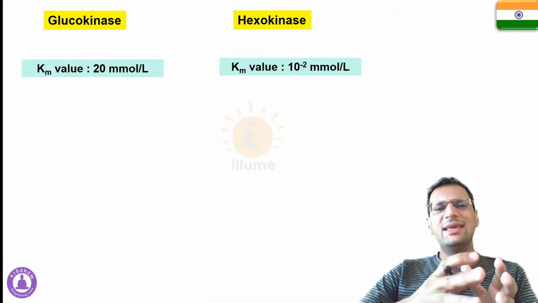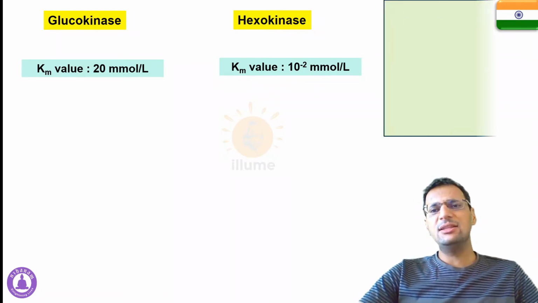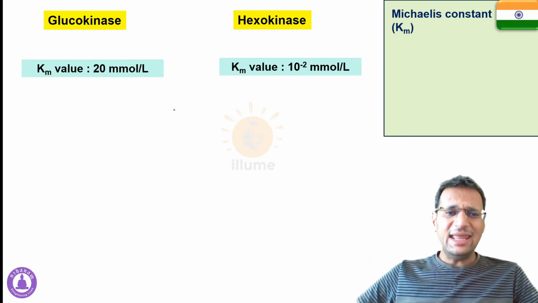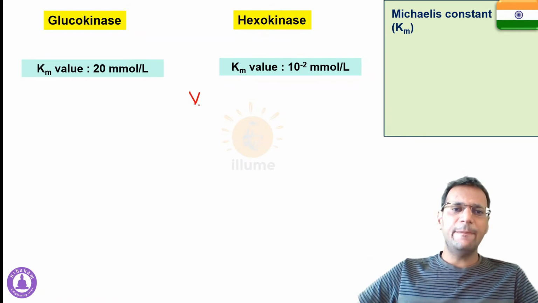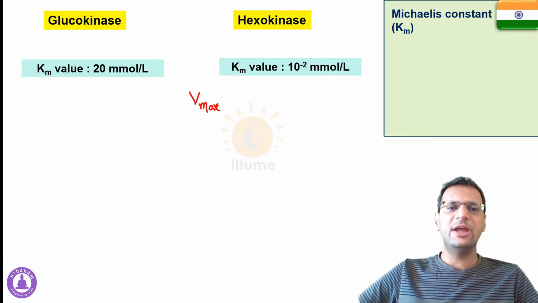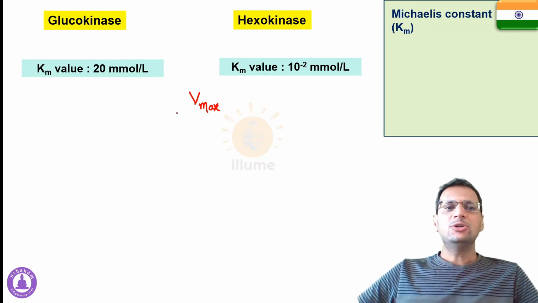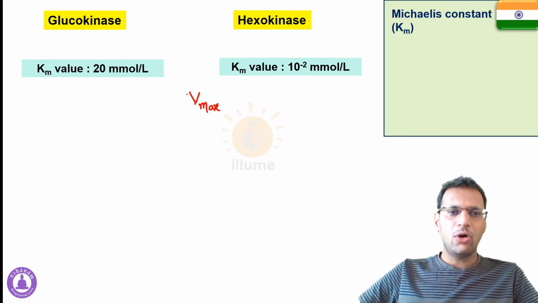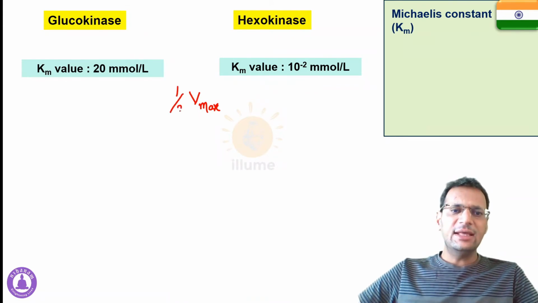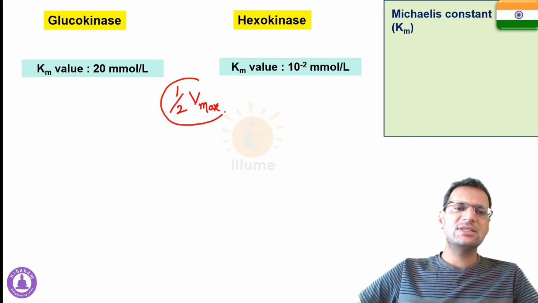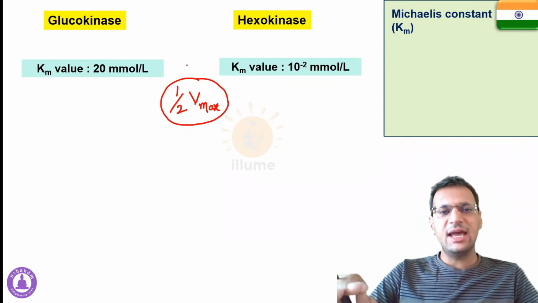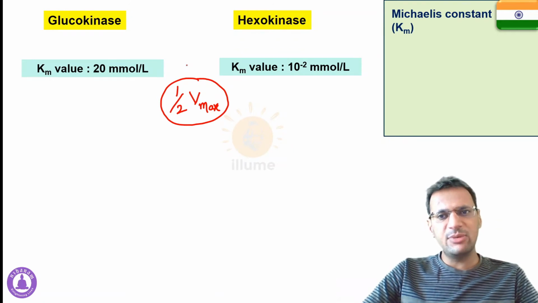First of all, what is Km value? Km value is basically the Michaelis-Menten constant. Any enzymatic reaction has a maximum velocity or maximum rate of reaction. So what is the Michaelis constant? It is that concentration of substrate at which an enzyme can achieve half of its maximum velocity. That substrate concentration at which an enzyme achieves half of its maximum velocity is called the Michaelis-Menten constant.